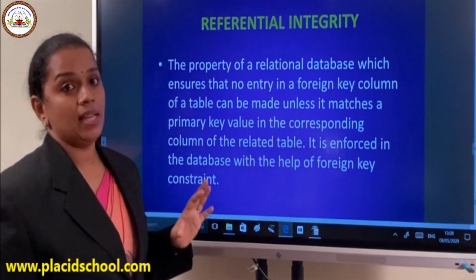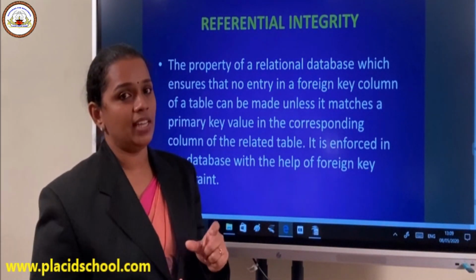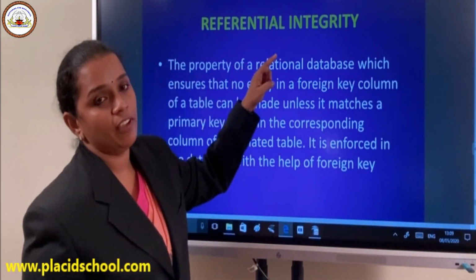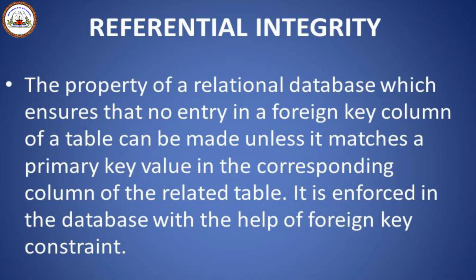Then when you establish a relationship between two different tables using a foreign key, the concept of referential integrity comes up. Referential integrity is actually a rule set to avoid improper deletion, updation, or even insertion of data into different tables.